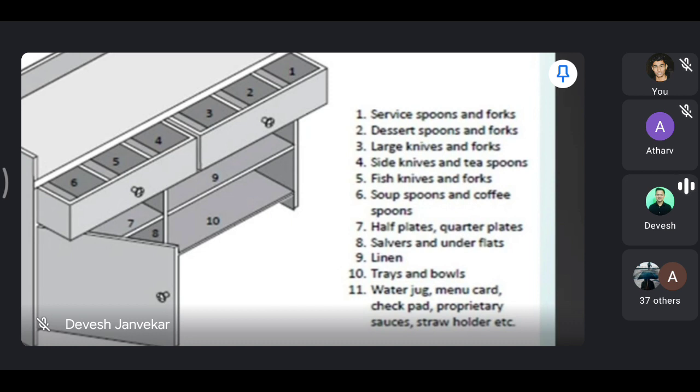In the cupboards, you will find linen, crockery, and other miscellaneous equipment that you are going to set up. So your ashtrays are there, cruet sets are there, sugar bowls are there, okay, underliners are there.